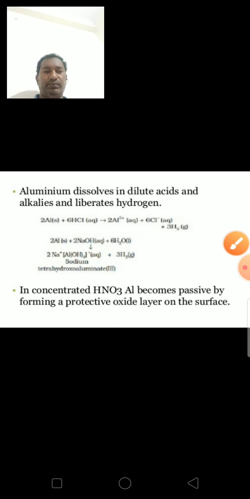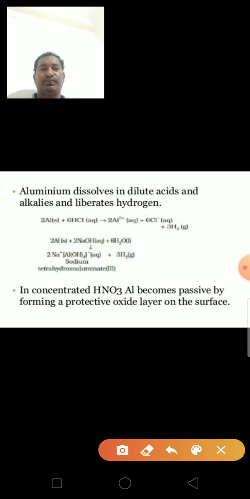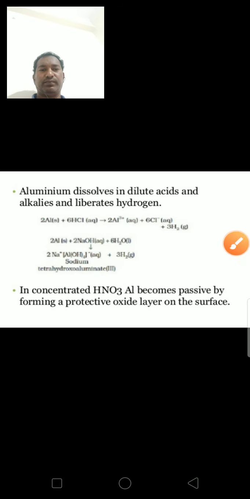The compounds of boron form boranes and hydroboranes. So boranes are known as simple boranes. Compounds which have the molecular formula equivalent to BnHn+4, here n is equal to 2, 5, 6, 8, these are the boranes.